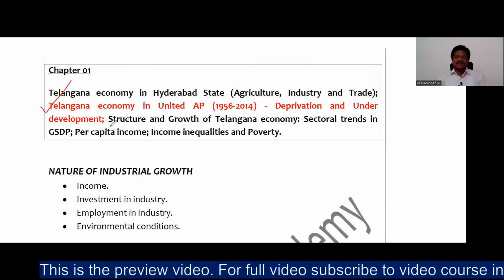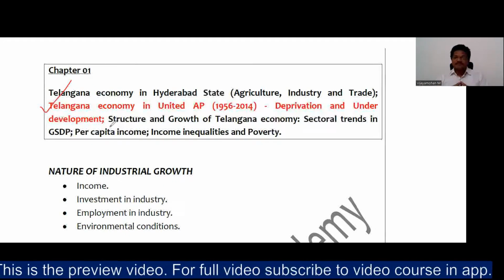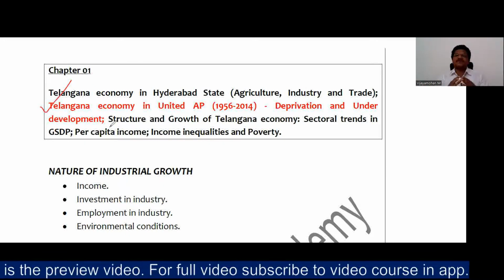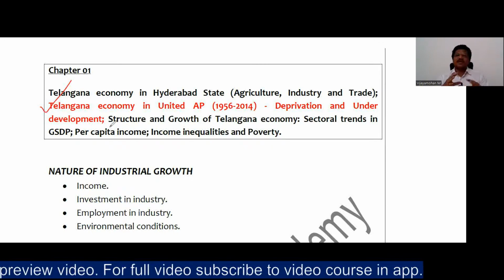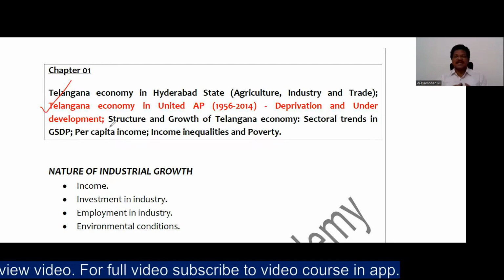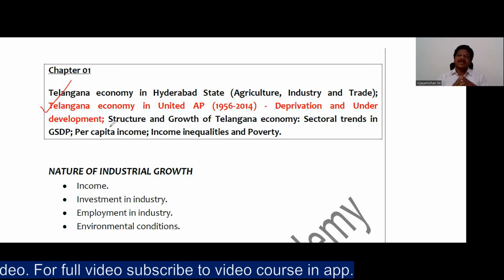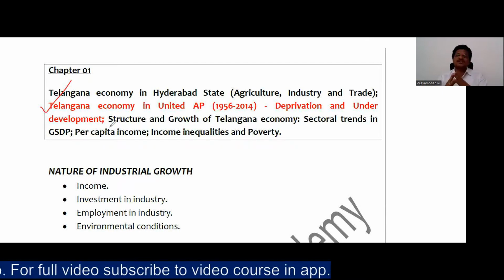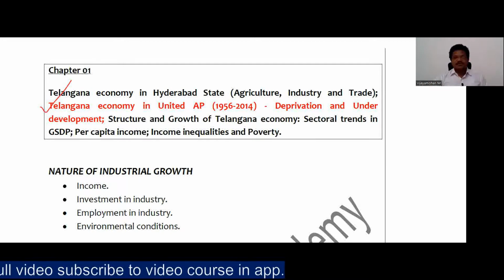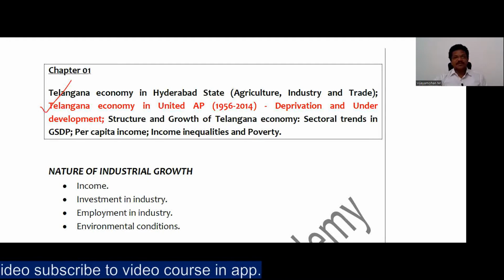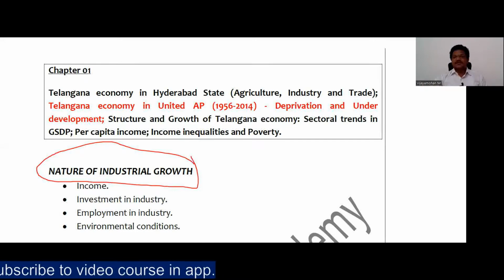And on this issue also, we had completed in the previous video about the deprivation that you can observe in the agriculture sector, and the various areas where you can observe the deprivation and underdevelopment. We already saw the related facts and related analysis, and solved some of the previous year questions related to deprivation in the agriculture sector, right? We also saw some practice questions. So in this video, I'll be dealing with the deprivation in the industrial sector.